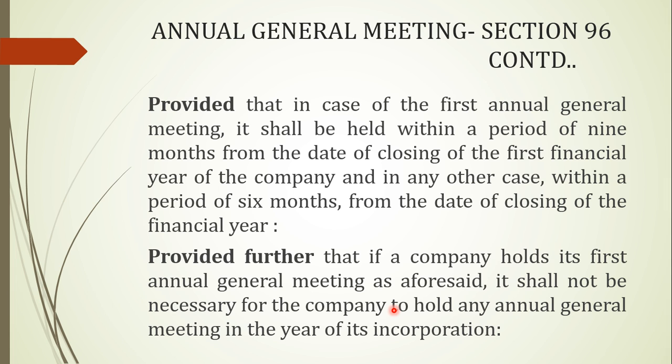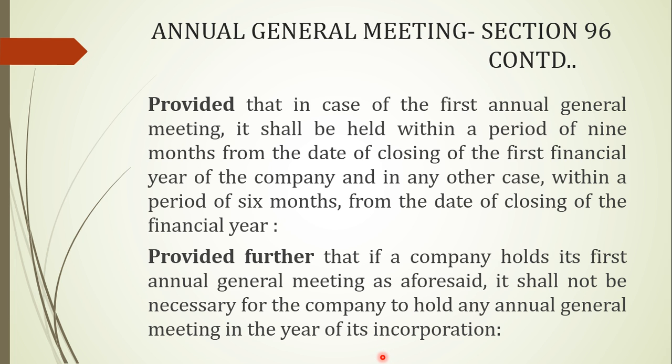Let's see the another proviso mentioned in the section itself, wherein it says that if a company holds its first annual general meeting as aforesaid, meaning within 9 months of closing of the first financial year, then it shall not be necessary for the company to hold any annual general meeting in the year of incorporation.